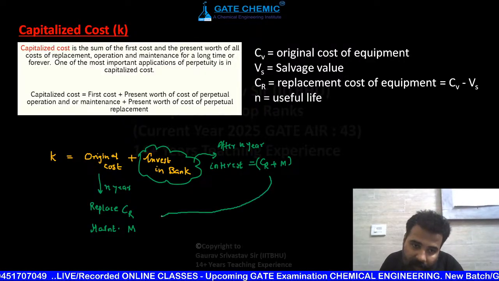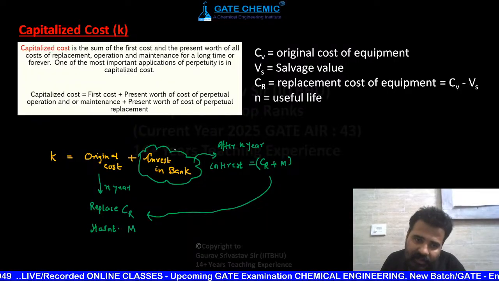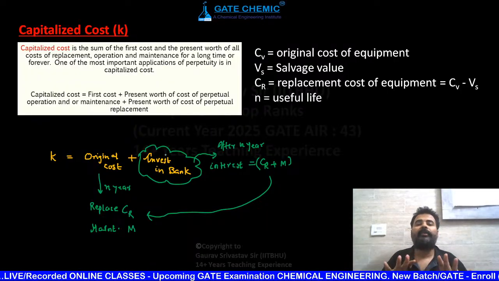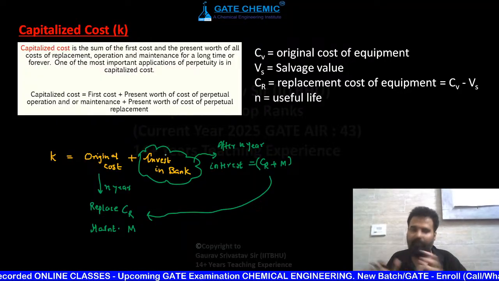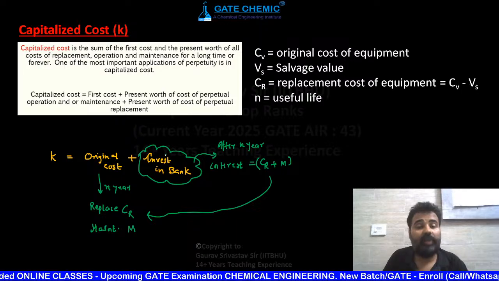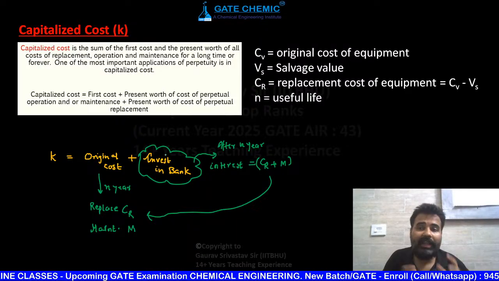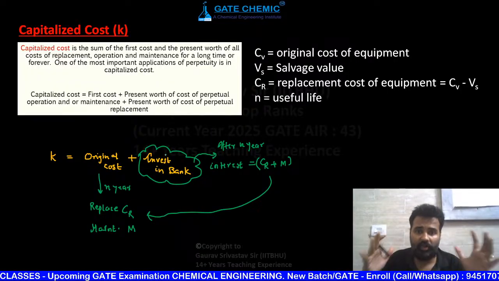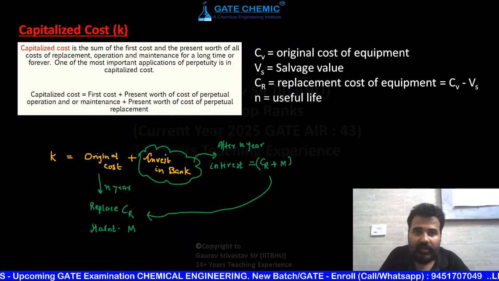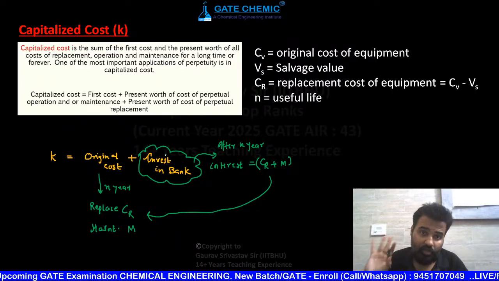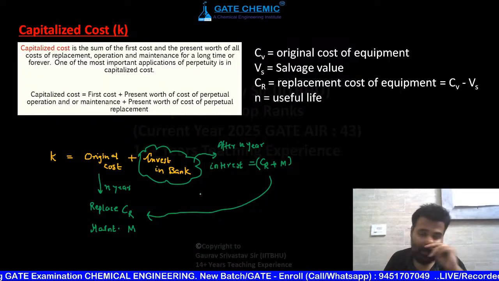Now you take that interest here and pay, and this money is still in the bank. So this is capitalized cost. That means you never need money again for replacement, because every time you get money as interest from the bank, since you already invested such a huge amount that the replacement and maintenance cost is covered just by the interest of that value. Is it clear to all of you?